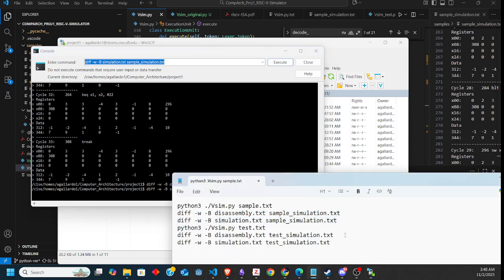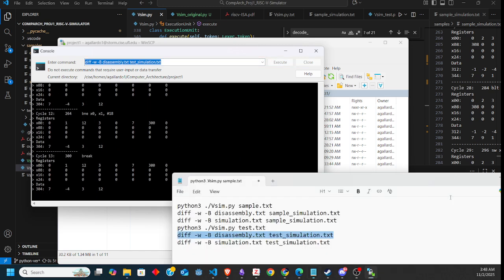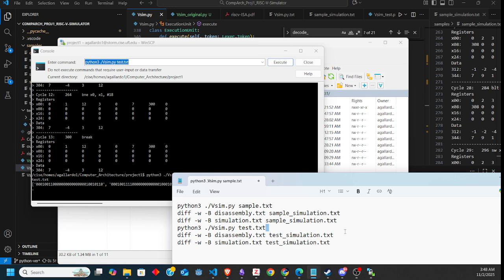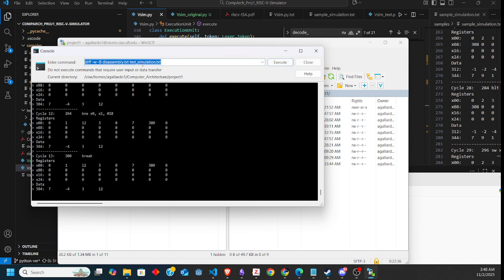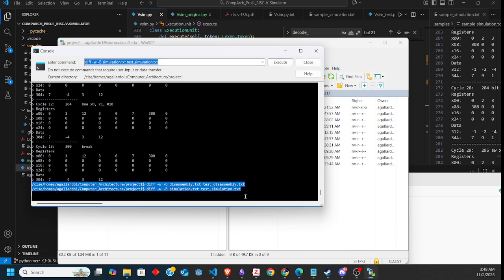I'm very happy. And if I compared it without the new test, it should produce something wrong. Yep, it produces everything wrong. But if I produce it correctly first, perfect, it ran and created new files. Once again, I tested against the simulation, and the assembly. There you go, that's one. And then we have the simulation. Here too. Perfect. So that's done. As you can see, there's no difference.